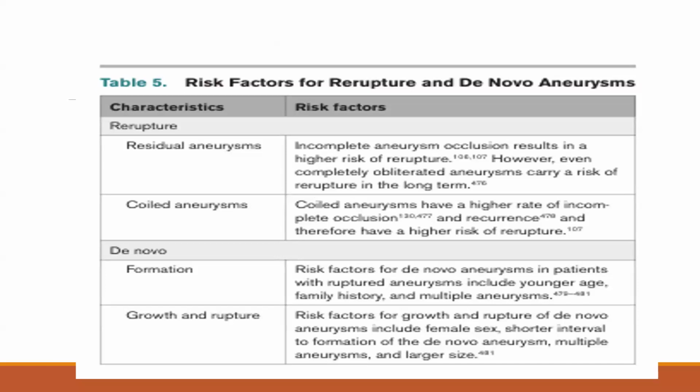Now, regarding de novo aneurysm, risk factors for de novo aneurysm in patients with ruptured aneurysm include young age, family history, and multiple aneurysms. Now, regarding growth and rupture, risk factors for growth and rupture of de novo aneurysm include female sex, shorter interval of formation of de novo aneurysm, multiple aneurysms, and large size.